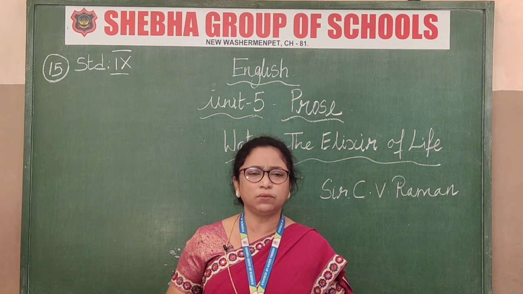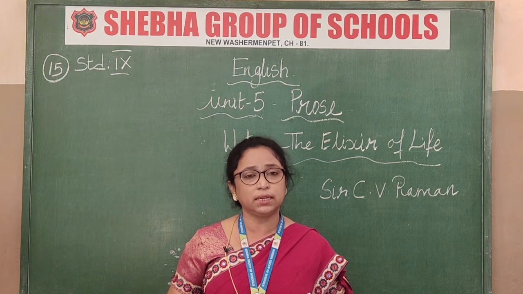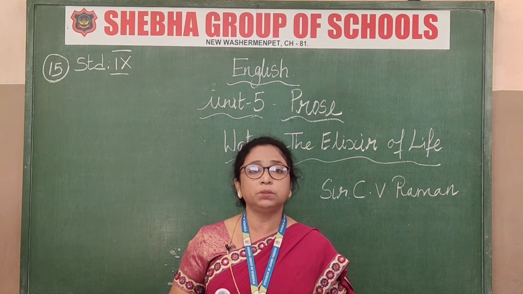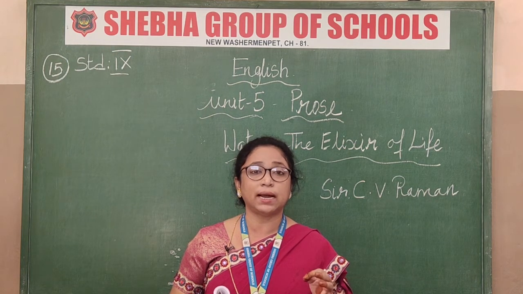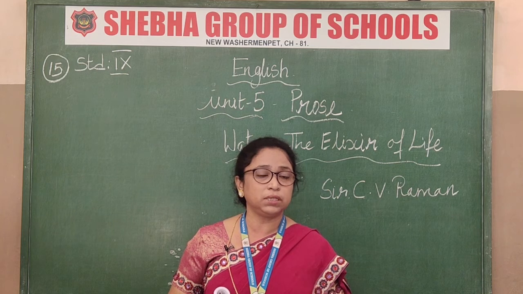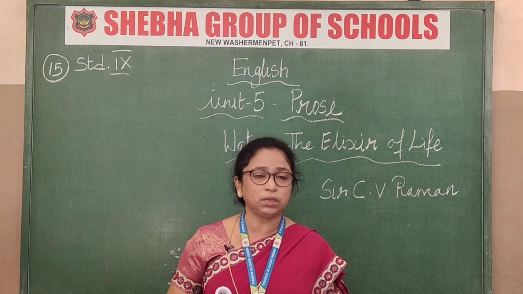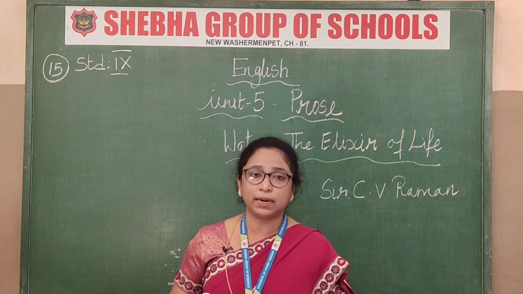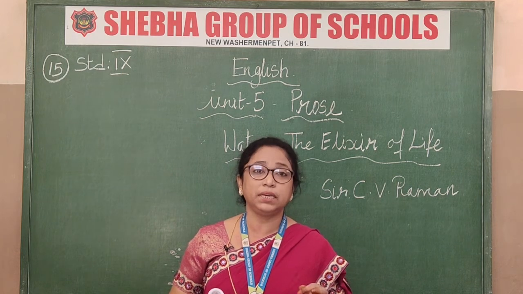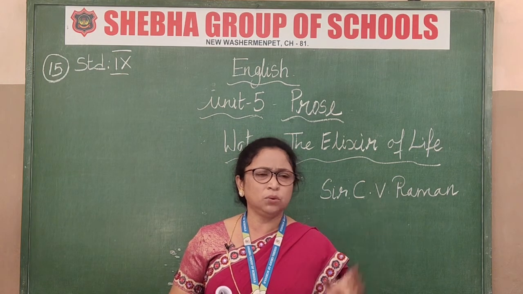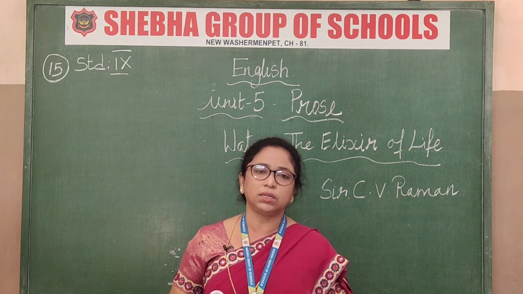We take water for granted, isn't it? We just waste water. When you read this lesson, you will know that in some places so much water has been wasted that there is no water at all. It is really very sad to see. Why is earth called the living planet? Because there is water. No other planets have got this water. Because there is water, it is called the living planet.